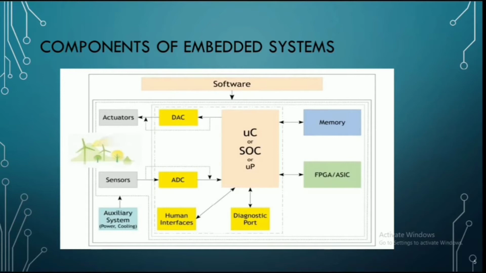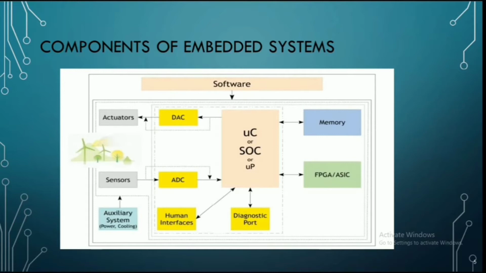The next part is hybrid memory. In hybrid memory, there are two types: EEPROM and flash memory. EEPROM is nothing but electrically erasable programmable ROM. ROM which can be erased and reprogrammed with the help of electricity is called EEPROM. In EEPROM, the write cycle is very slow, therefore flash memories are preferred.